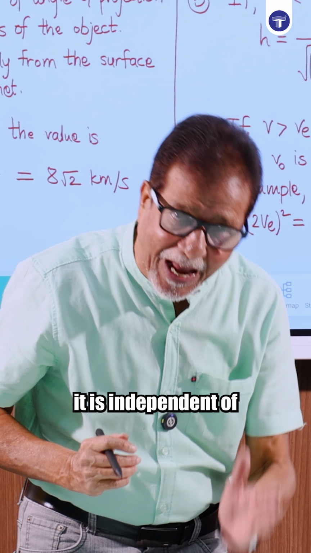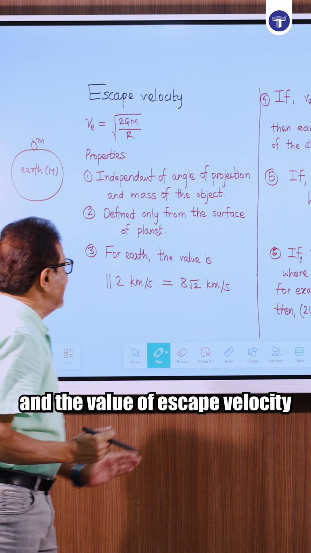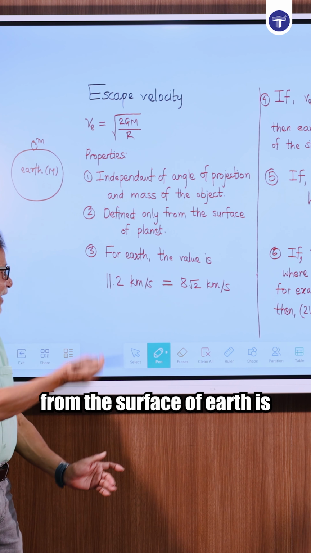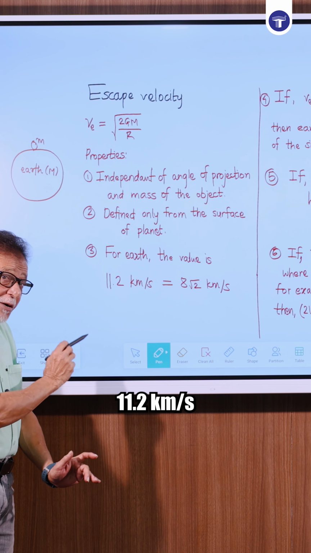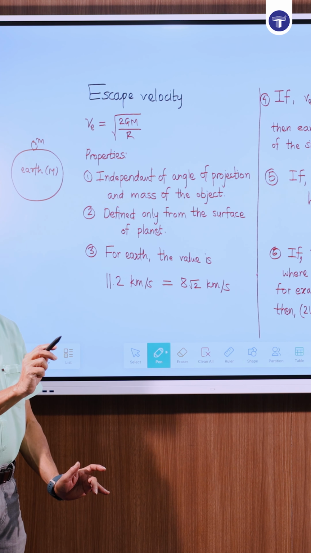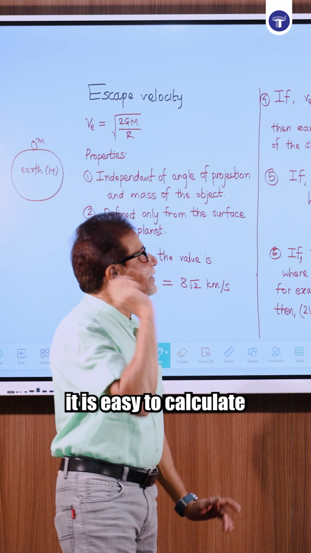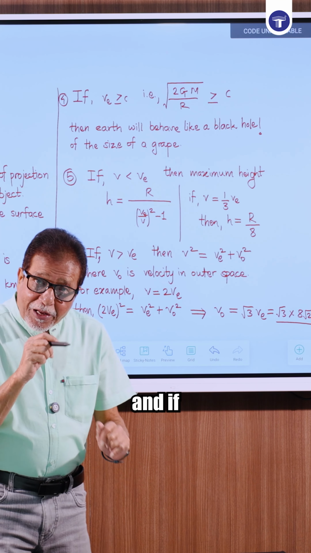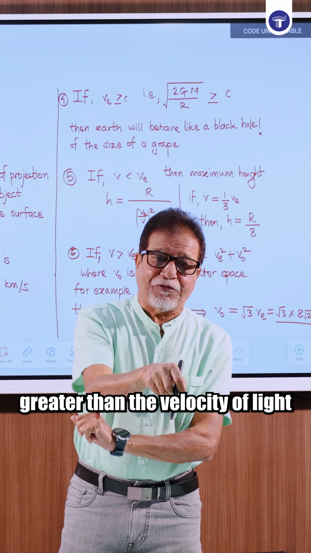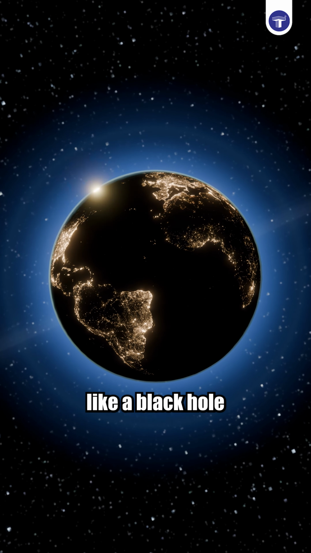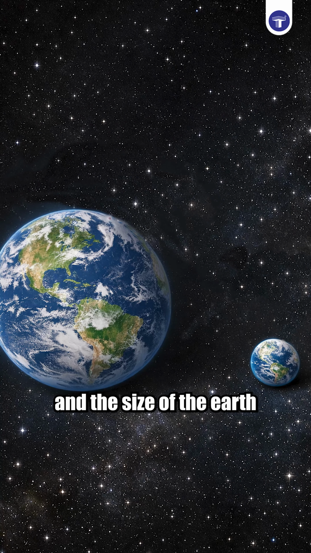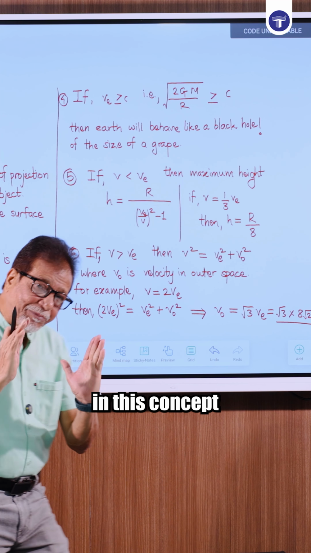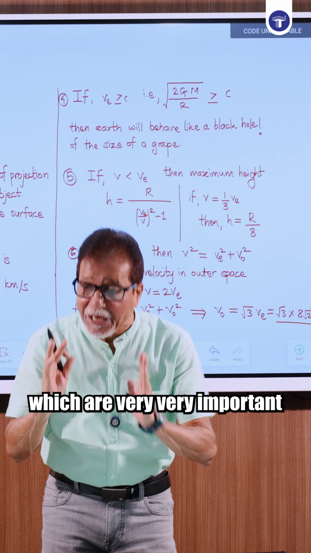It is independent of angle of projection, and the value of escape velocity from the surface of Earth is 11.2 km per second, but we will use 8 root 2 km per second because it is easy to calculate. And if escape velocity is greater than the velocity of light, then Earth will behave like a black hole and the size of the Earth will be like a grape. Right? And in this concept, there are two questions which are very, very important.